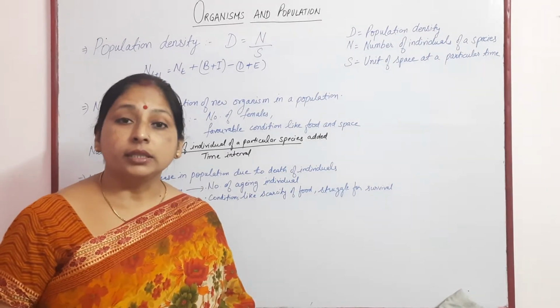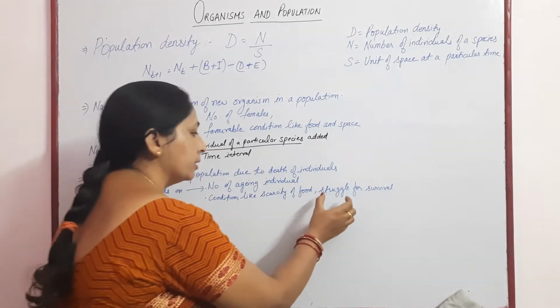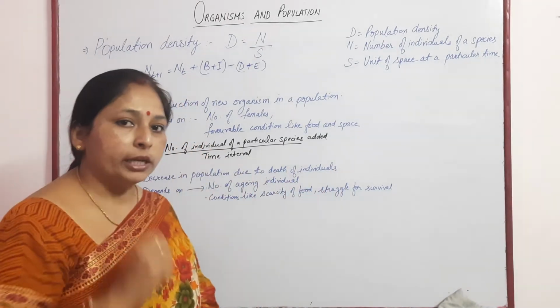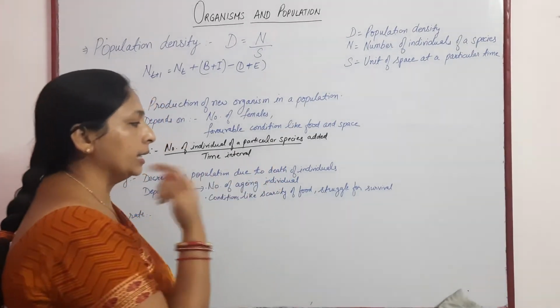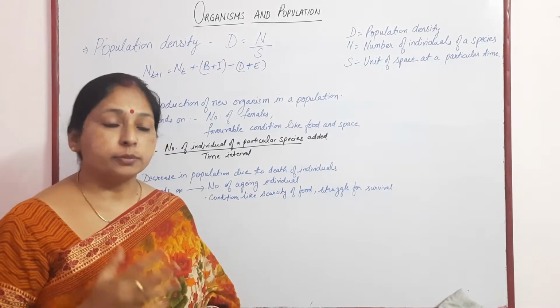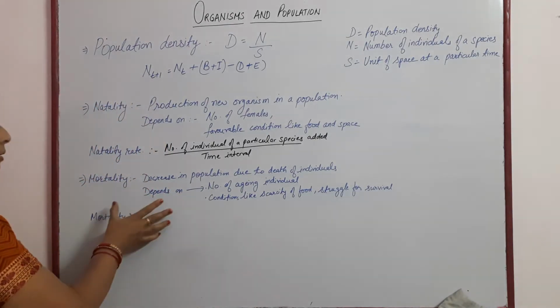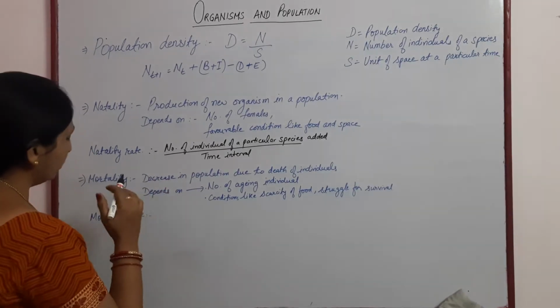If there are more enemies for a particular species, then their population would decrease.